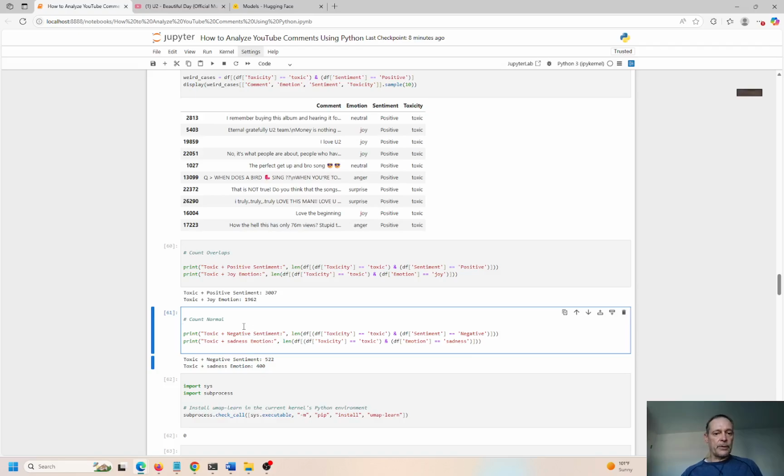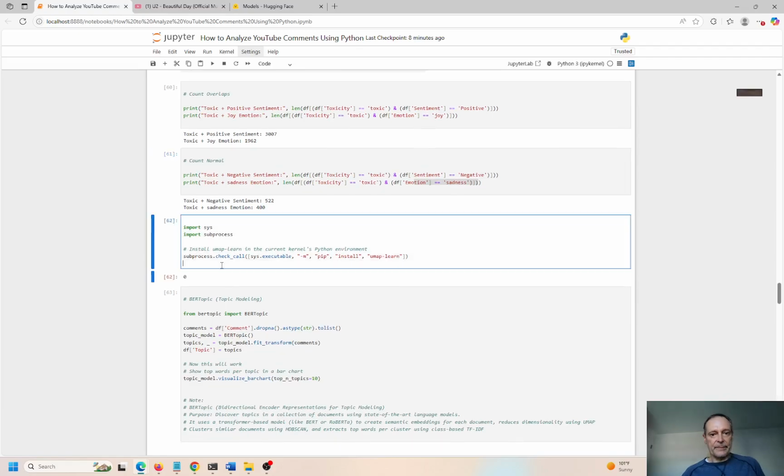You'd have to massage this and play around with it and basically test different models and see what the output is. So again, we can look at toxicity equals toxic and sentiment is negative. We have all positive sentiments here. We don't have that in this view, but in the whole data frame there's going to be some, and we can look at toxic and emotion equals sadness. I don't see sadness here, but in the entire data frame there are 522 toxic and negative, and 400 sadness and toxic.